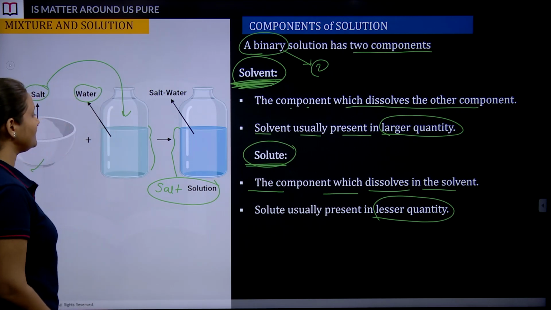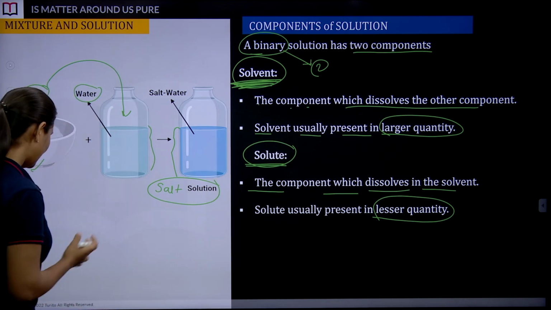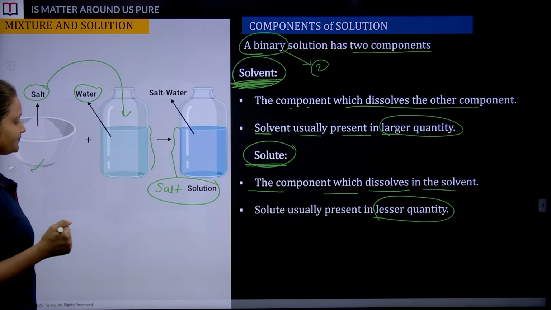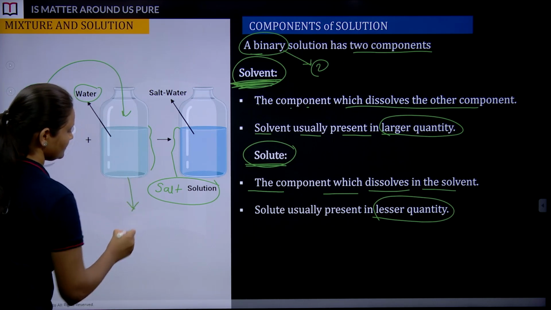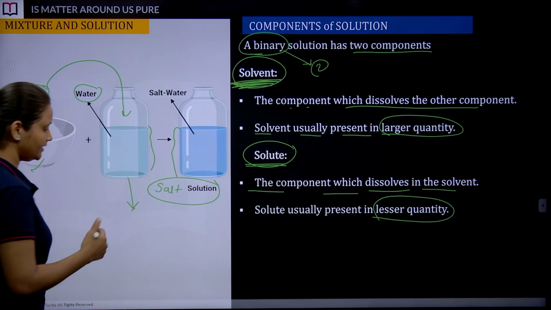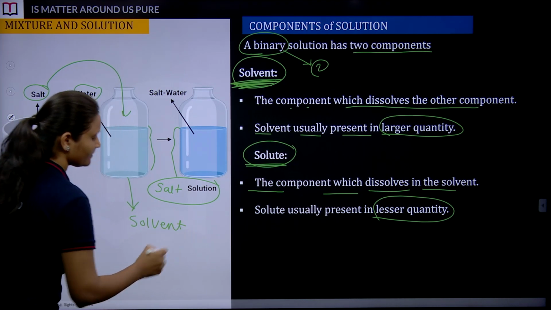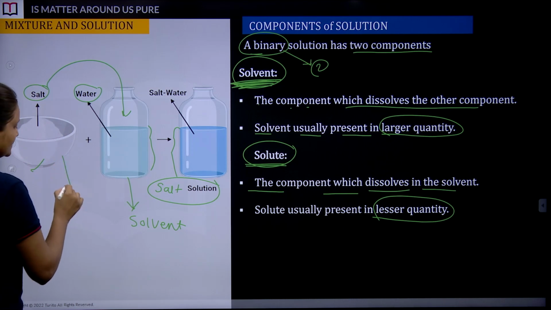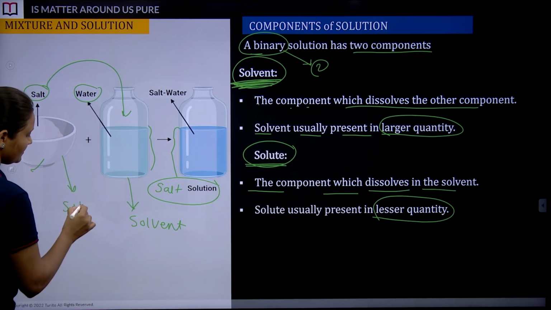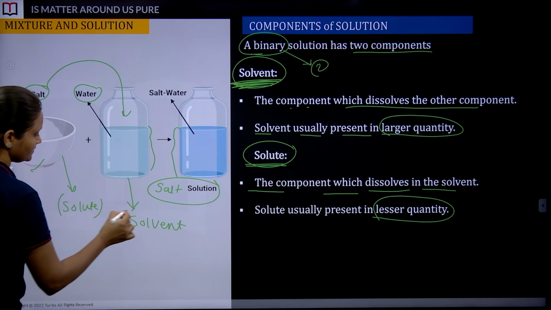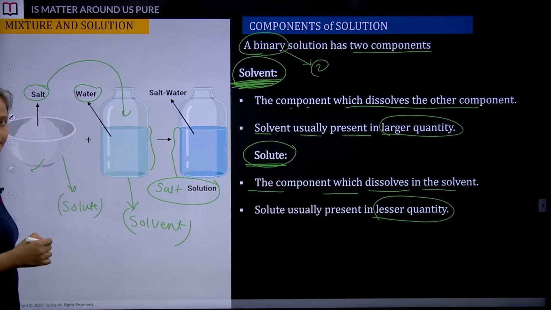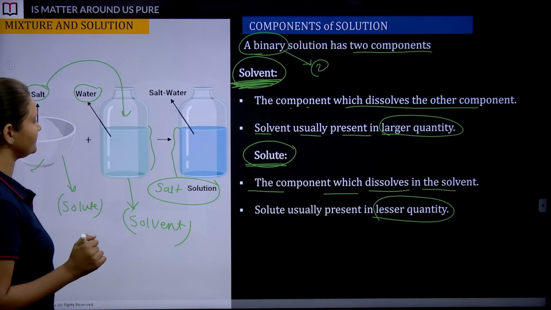So quickly tell me, which one is solvent, which one is solute here? The component which is larger in quantity becomes a solvent, and the component which is lesser in quantity becomes your solute, correct? Is there any doubt, is there any confusion?